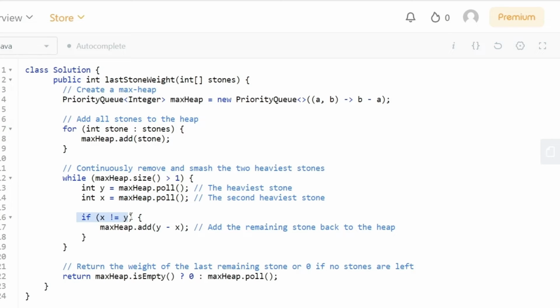We have a condition that if x is not equal to y, then we add the difference of weight between y and x back inside the heap, and keep repeating the same process while the size of the heap is greater than 1. And the moment we reach the end, we check if the heap is empty, and we return 0. If the heap is not empty, we poll the last remaining element inside the heap as the answer, and that is the last remaining stone weight of our original input of stones. So now let's run the code.